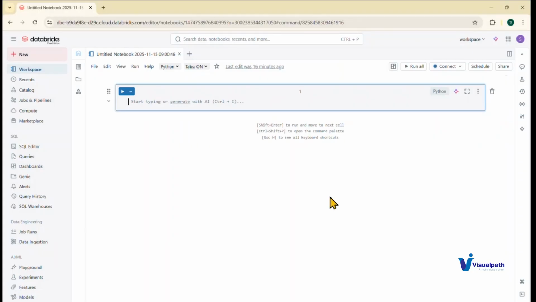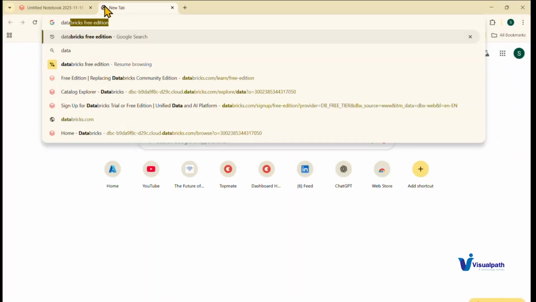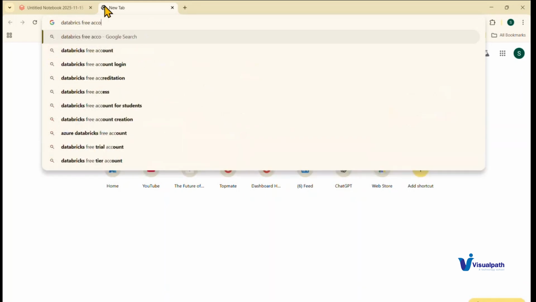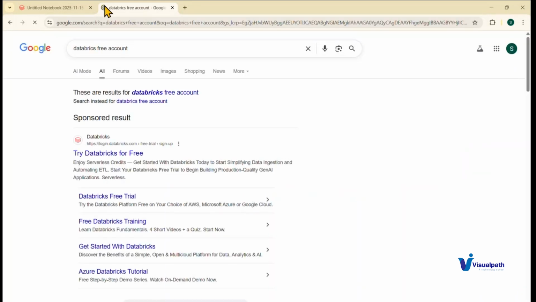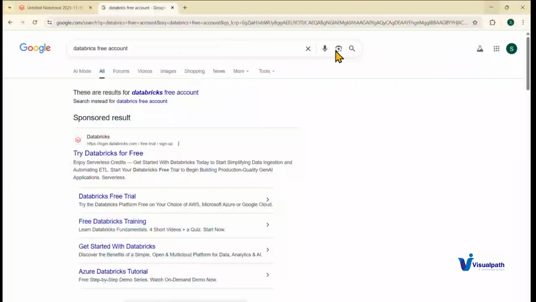Everyone can come up here, go to Google, and type Databricks free account. Actually there are many ways to create the account. We have the premium one in the Azure portal; I'll show how to create that account in my slide. But if you just want to practice in the beginning, I would recommend trying the Databricks free account.